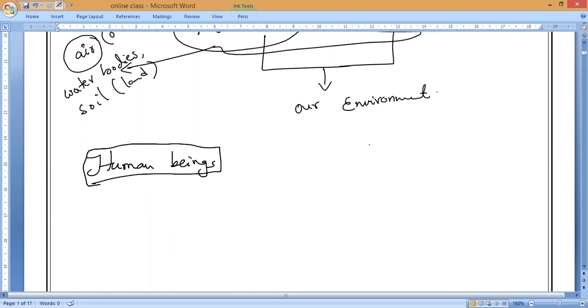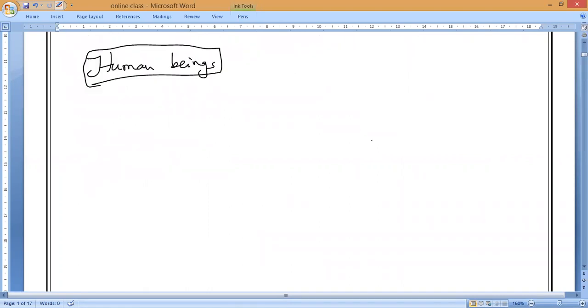So that is why we are damaging a balanced and healthy environment more and more day by day. You are also a reason for that, and I am also a reason for that. Every human being in this world is directly or indirectly playing a major role in destroying this healthy and balanced environment. So that is what you need to remember.